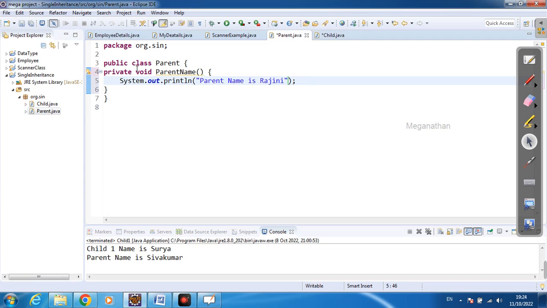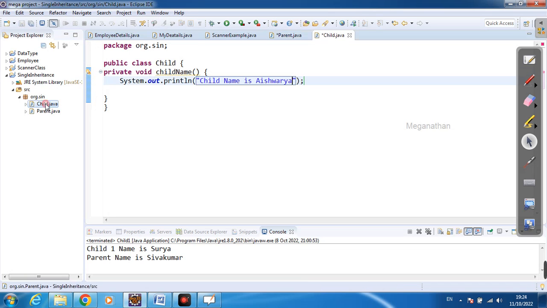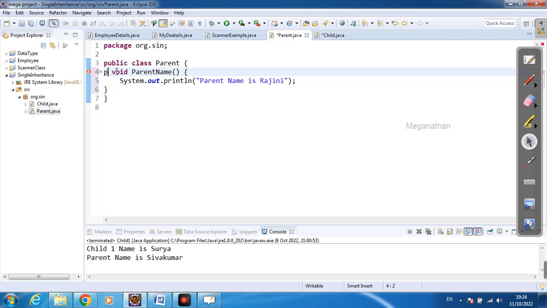If I want to access it, I need to change this private to public first, right? Because if I write the access specifier as private, I can access it only within this class. But I'm going to access this method in a child class, that means in another class. So I need to change this private to public. So I have changed this private to public.